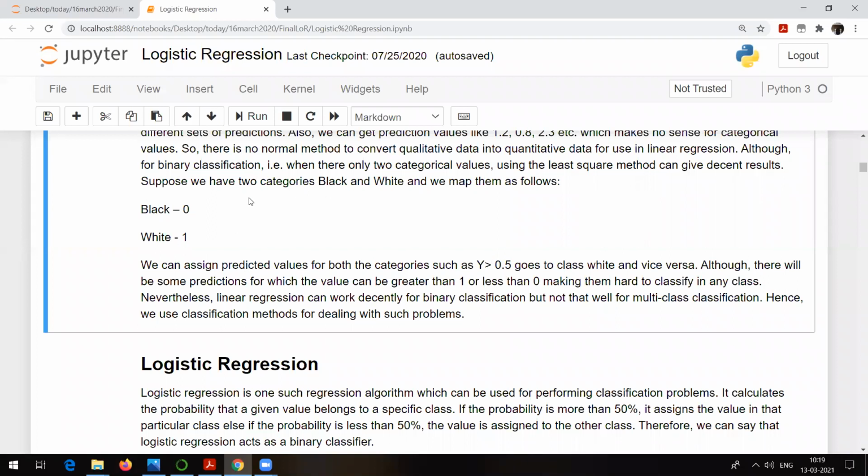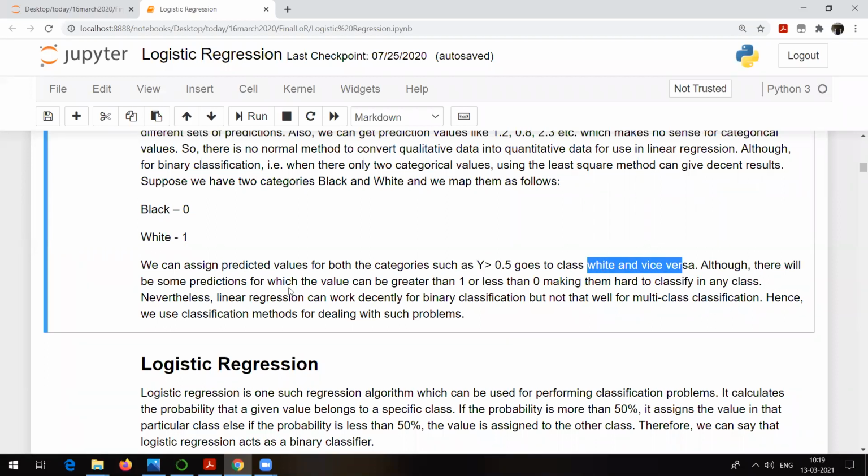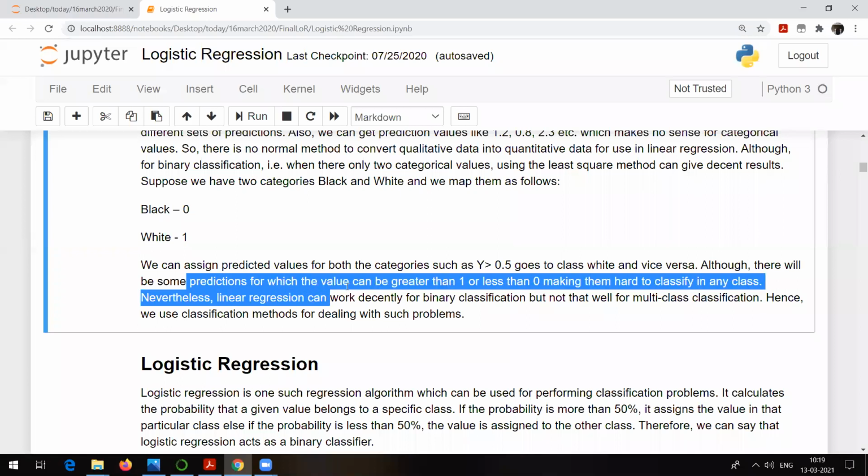So this is a simple example. See, there are two classes, black and white. So we can assign predicted values for both categories, such as y greater than 0.5 goes to white. Y means output. If the probability is greater than 0.5, the record belongs to the white class, otherwise black. Although there will be some predictions for which the value can be greater than 1 or less than 0, making them hard to classify in any class.